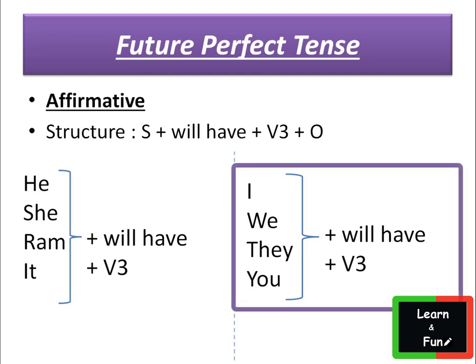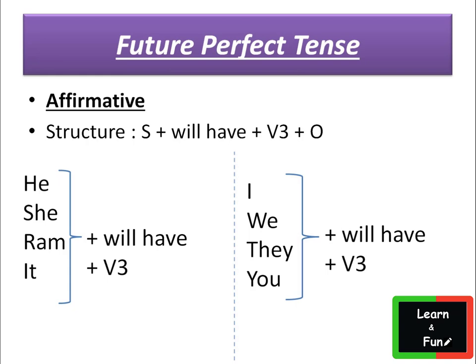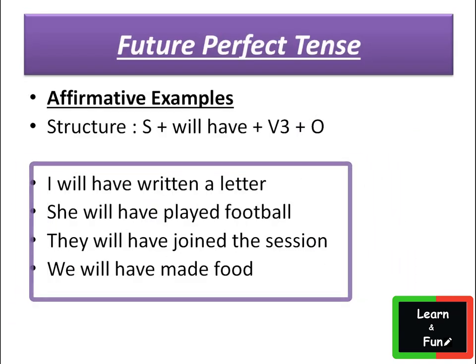Let's see few examples. First one is I will have written a letter. Second one is she will have played football. Third one is they will have joined the session. And the last one is we will have made food.